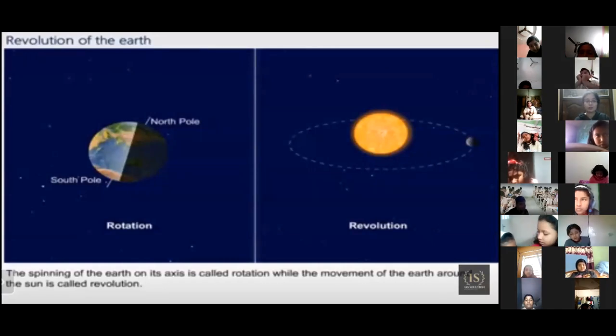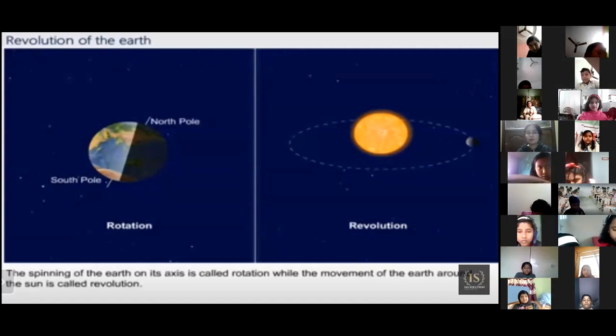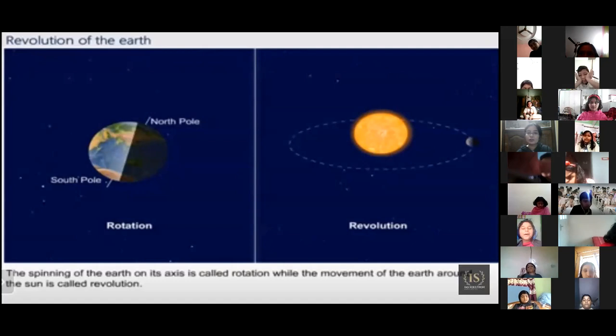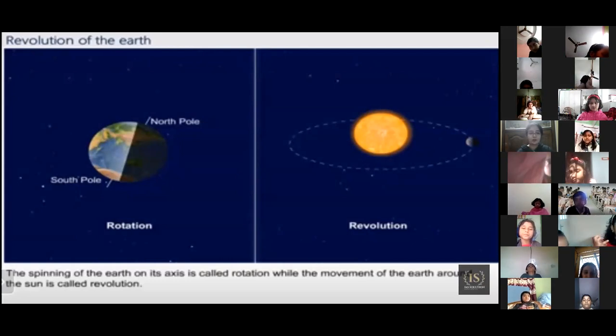What is the difference between rotation and revolution? When the earth rotates around its own axis, this is called rotation. It causes the changes in days and nights. And when the earth rotates around the sun, that is called revolution, and it causes the seasonal changes like winter, summer, monsoon, spring, autumn. Okay.